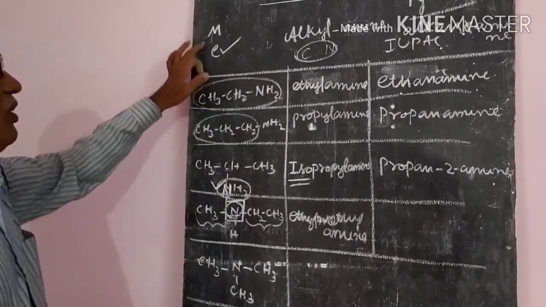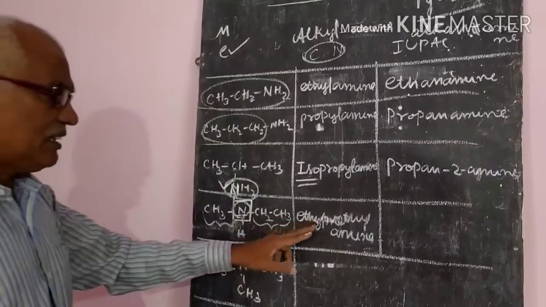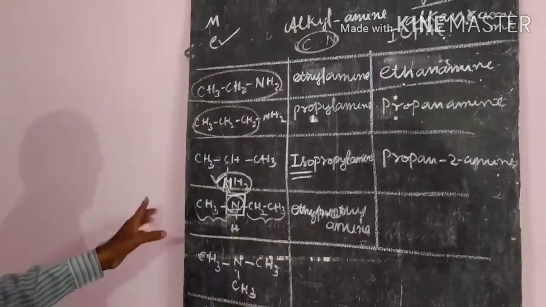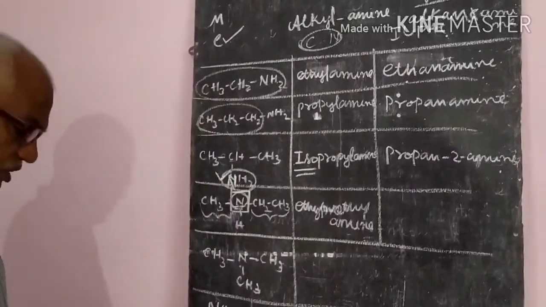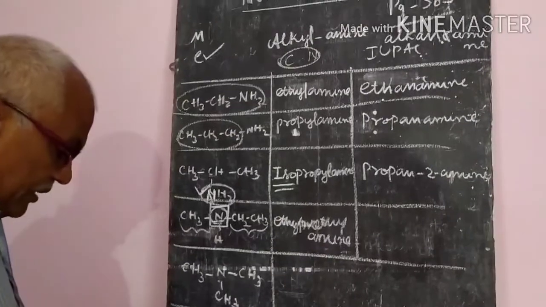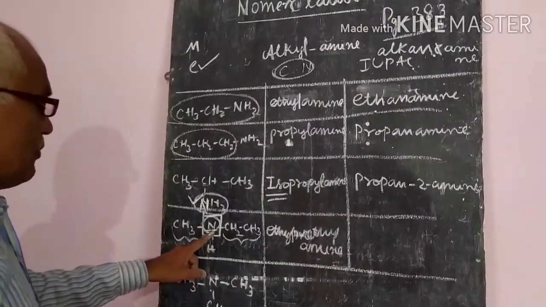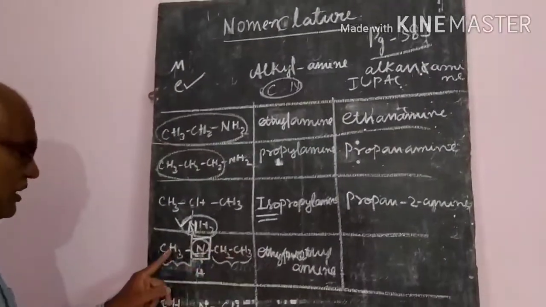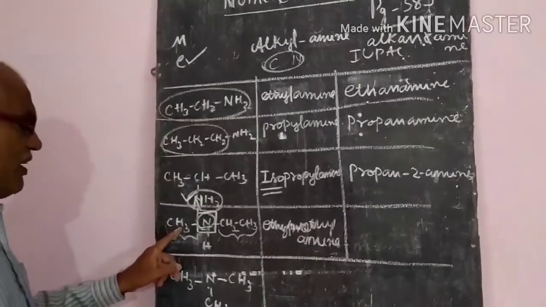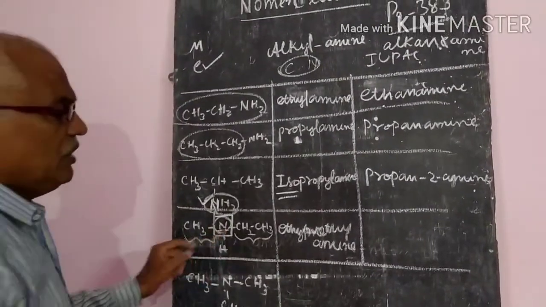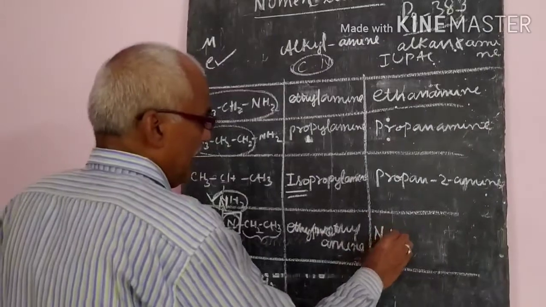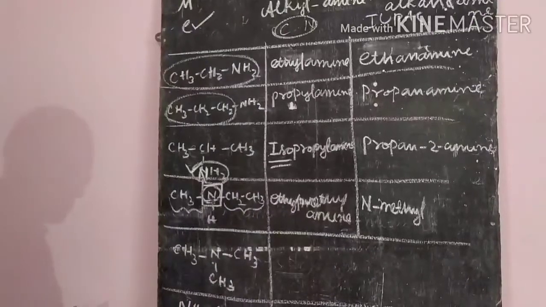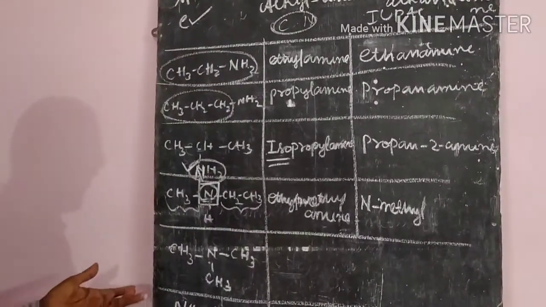According to the alphabetical order, you have to write down the branching chain. So ethyl, E will come first, afterwards M. So ethyl, methyl, amine. But in the IUPAC nomenclature, what you have to write down is more important. Where it was attached, the lesser number of carbon atoms will be taken as the branching chain. So in this case, the methyl group has the lesser number, where it is attached to the nitrogen. So we will write down N-methyl. I hope that you understood. N-methyl.